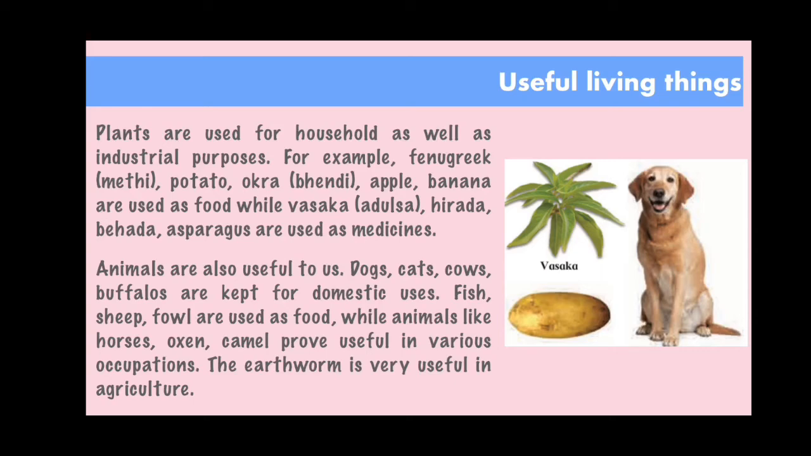Now on the right-hand side you can see the image of how plants are useful and how animals are useful for different purposes. Here I have also given the example of fenugreek, which is called methi. We eat it, so it is very healthy and useful for our body. Potato, okra, which is called bhindi in Hindi, apple, and banana are used as food, which are useful for our body growth and also for all living things.